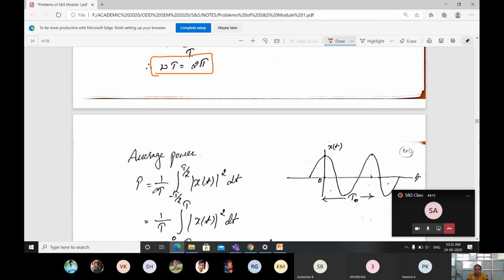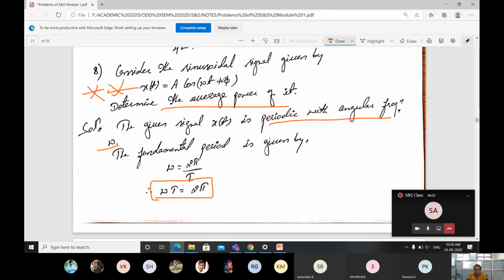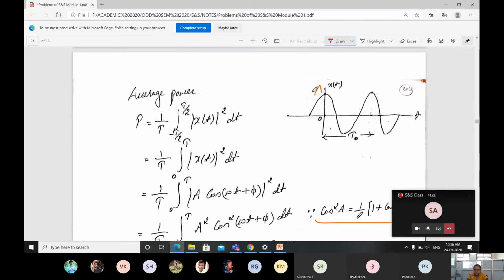P is 1 by T, integral from minus T by 2 to plus T by 2, x(t) whole square into dt. This is our cosine signal, a cos omega t. We don't know the amplitude here, so you can just write it as A only. Observe here, from 0 it will be with some amplitude A.